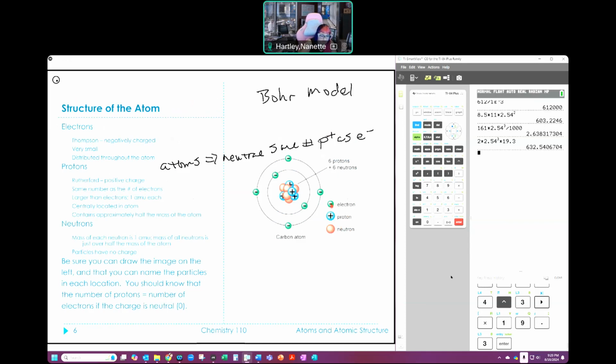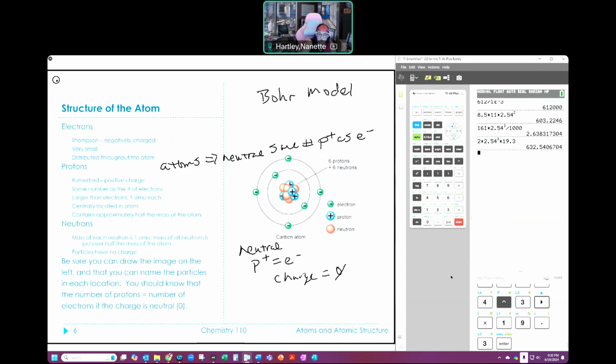You need to be able to draw this. You should know that in a neutral atom, the same number of protons is equal to the number of electrons. Therefore, my charge equals 0. So P plus equals E minus. Charge equals 0, in a neutral atom. Do you need to know who discovered these? Not really, no. But I feel weird if I don't tell you these things. So you should be able to draw one of these Bohr models.